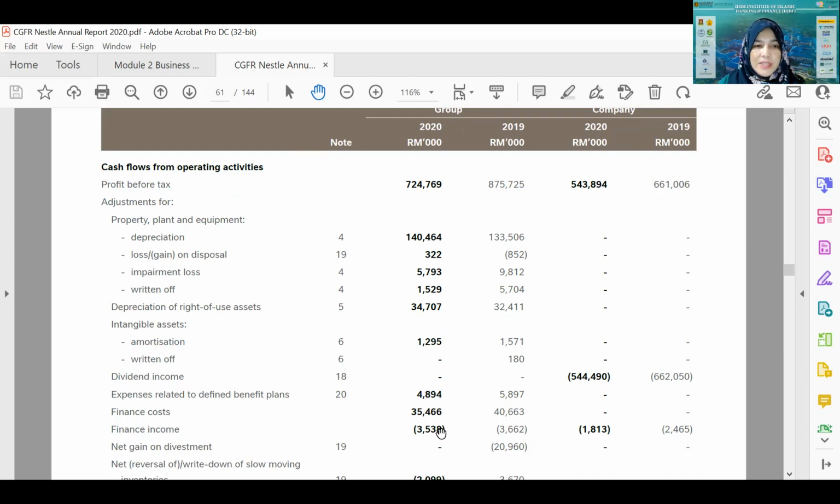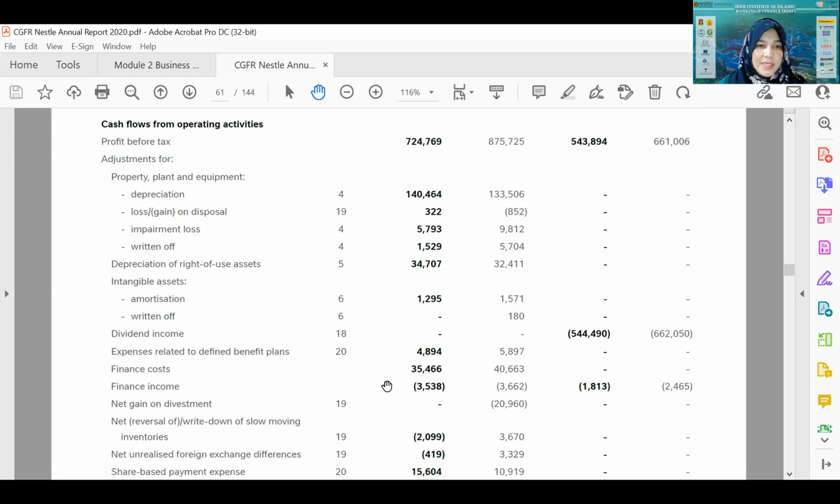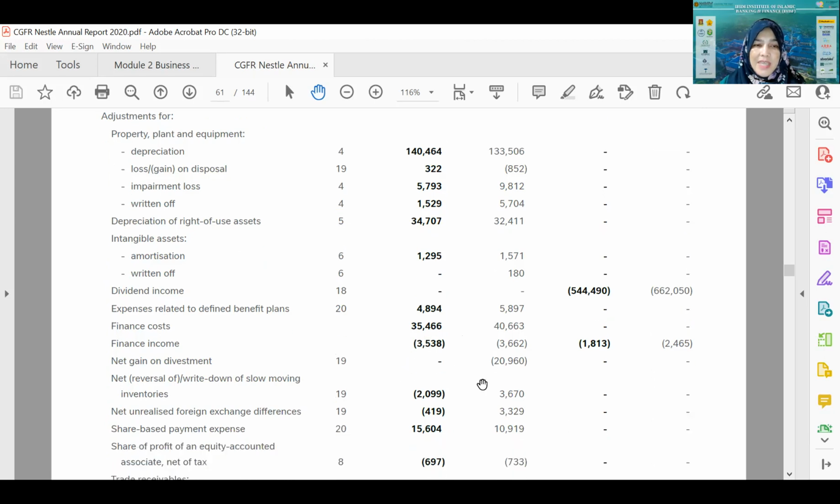Okay, finance costs and finance income. In the statement of comprehensive income, it is calculated outside the profit and recorded as expenditure and also income. So now the cost is being added back, the income is being deducted. Because what is being calculated is not supposedly what is actually being paid, so they have to deduct what is being paid in cash.